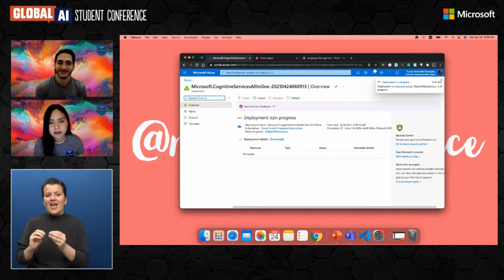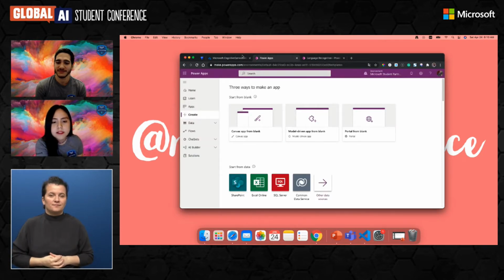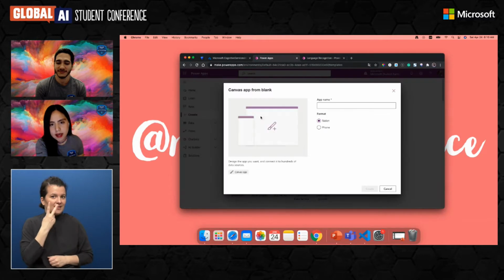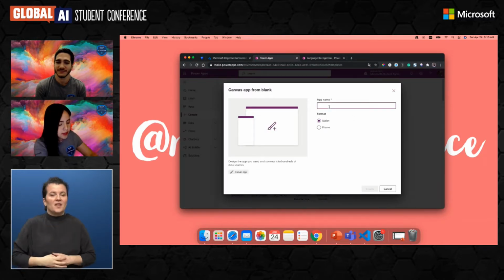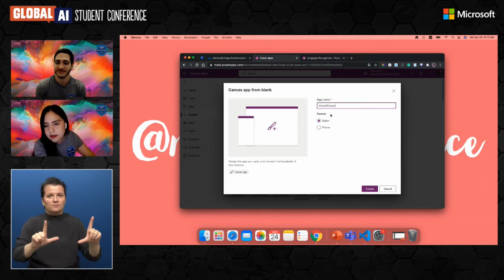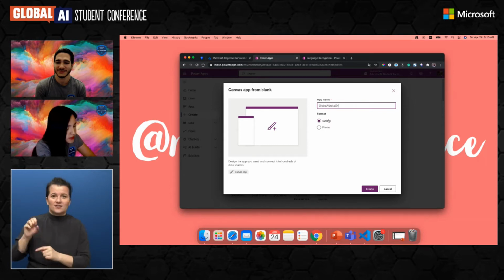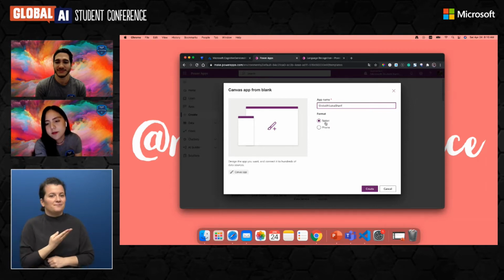While we wait for our deployment to be ready, we can go to Power Apps and start a Canvas app. Here I'm just going to give it a name, let's say Global AI Luisa and Sharif. Then for the format you can select tablet.